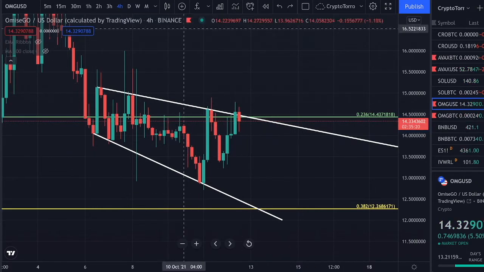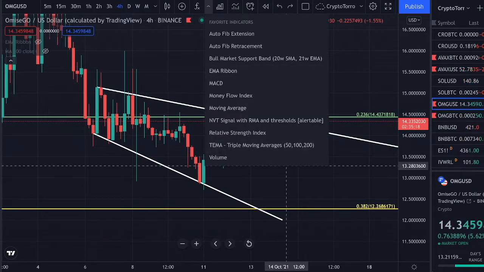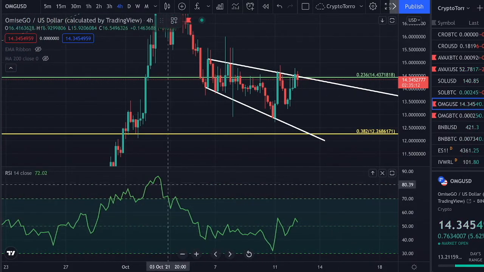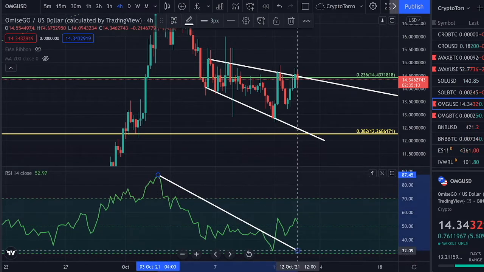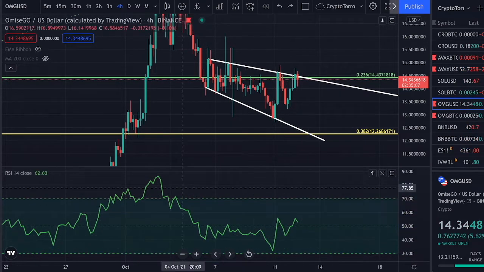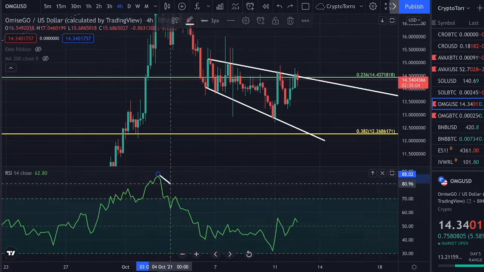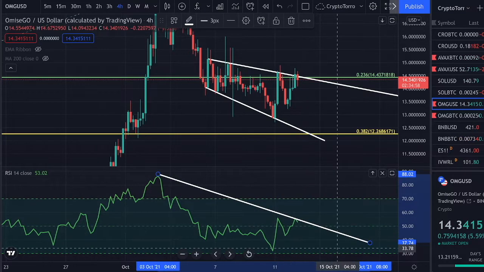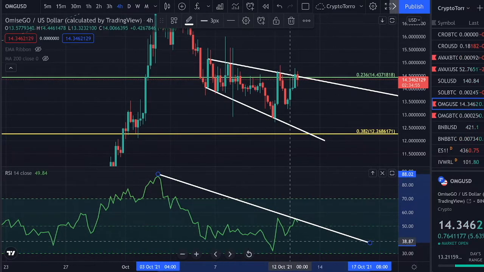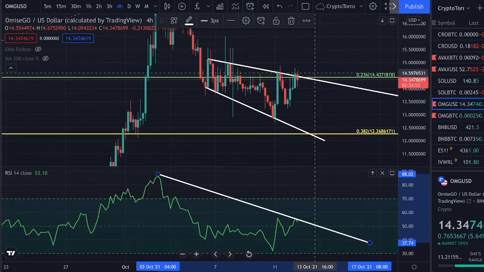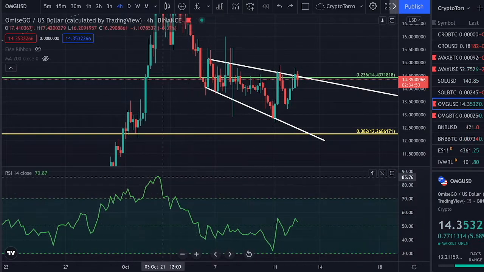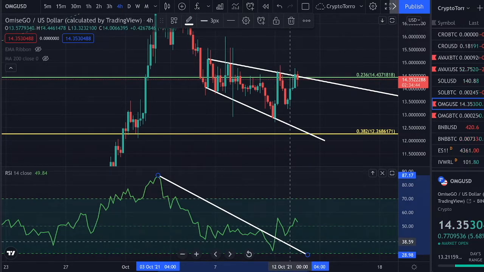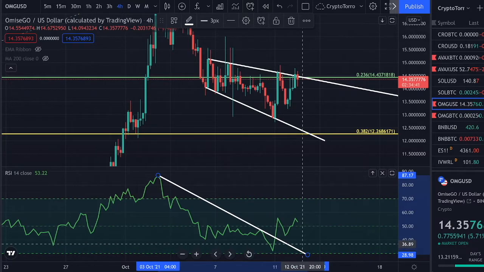And let's take a look if the MACD and the RSI are actually confirming this. So if we take a look at the RSI, you can clearly see that we are still forming this lower low structure, but we actually were able to break out above it. But if we take a look at this perhaps differently, just like here, we might say right now that we are experiencing still this descending resistance, and that we have to break out above it to be able to gain even more strength. Personally, I think the first scenario was actually better, confirming that we actually already broke out above it and that we could perhaps expect more momentum towards the upside afterwards.